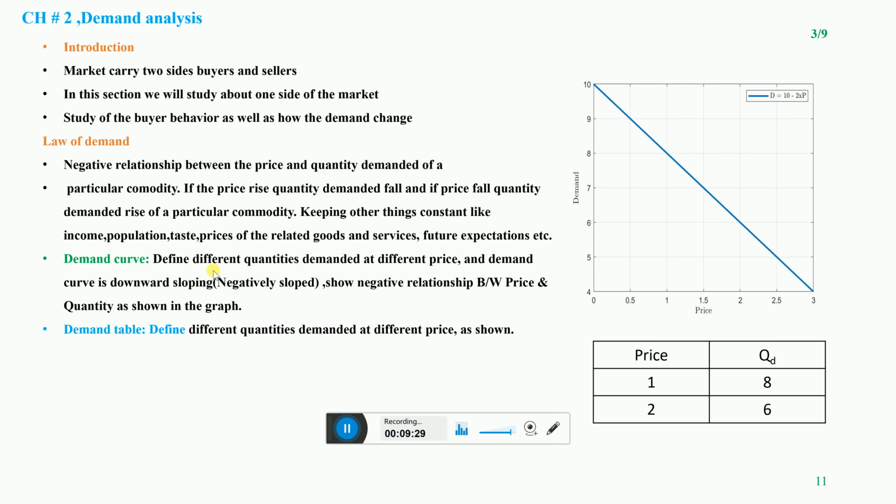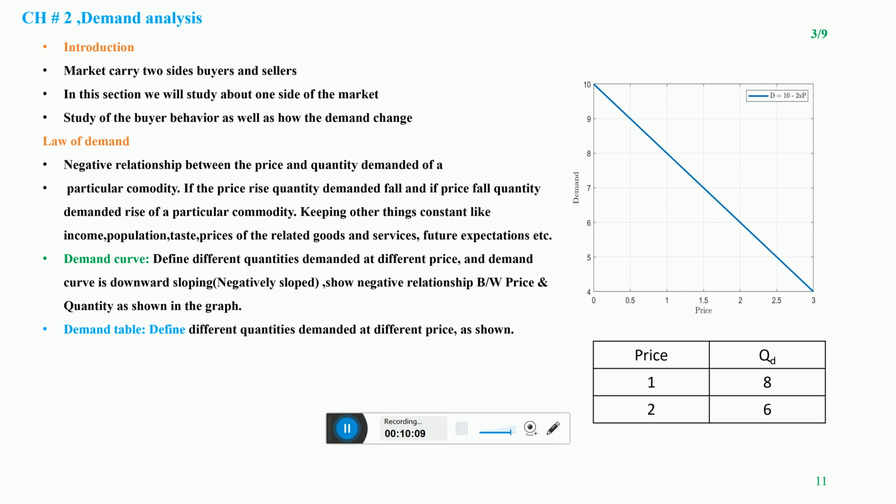The demand curve defines different quantities demanded at different prices, and the demand curve is downward sloping, negatively sloped, showing the negative relationship between the price and quantity as shown in the graph. It is very clear from the graph that when the price is 1, the demand is 8 units, but when the price increases to 2, demand decreases to 6 units. This graph is another statistical tool that also shows us the negative relationship between price and quantity demanded, as the table tells us.